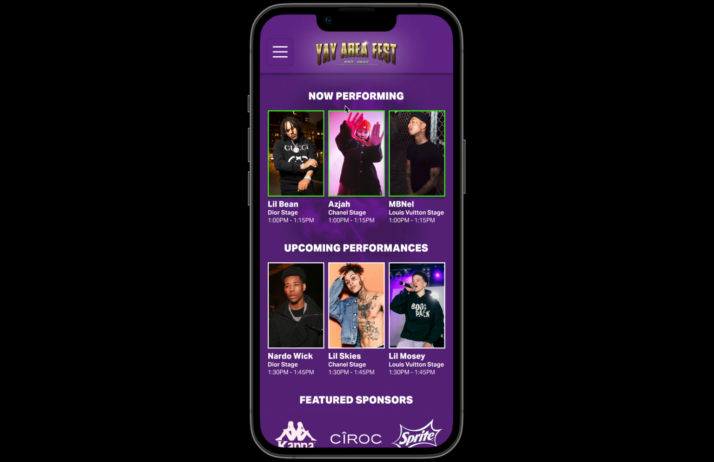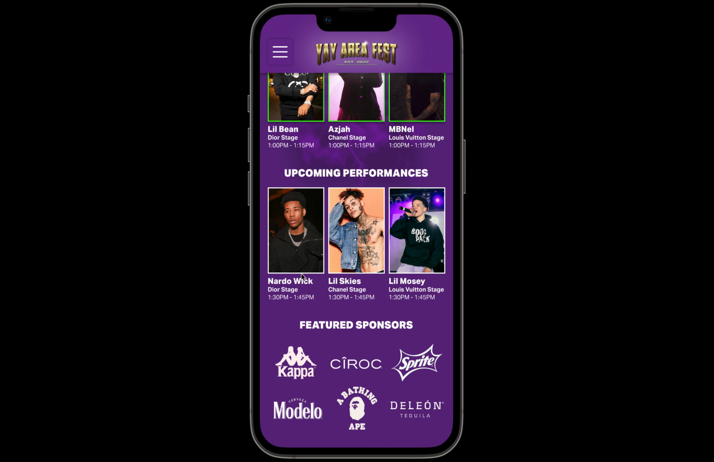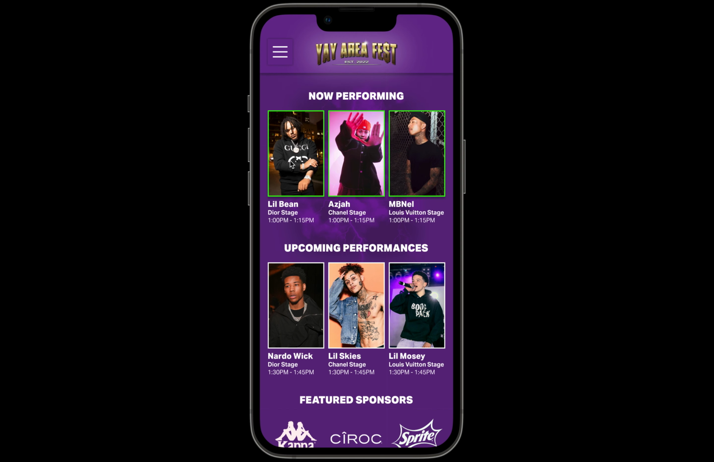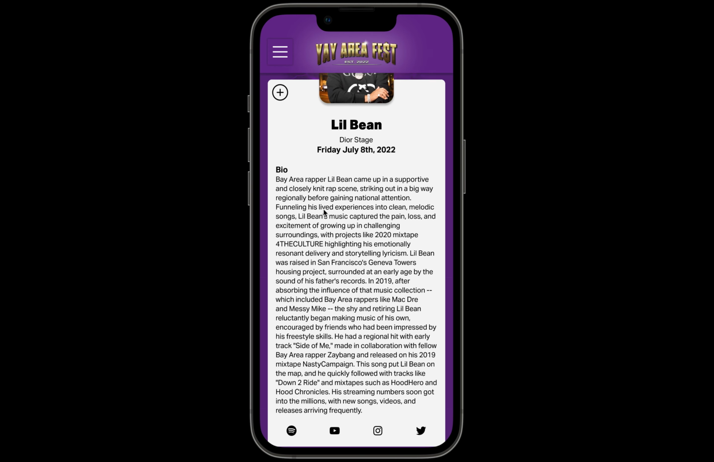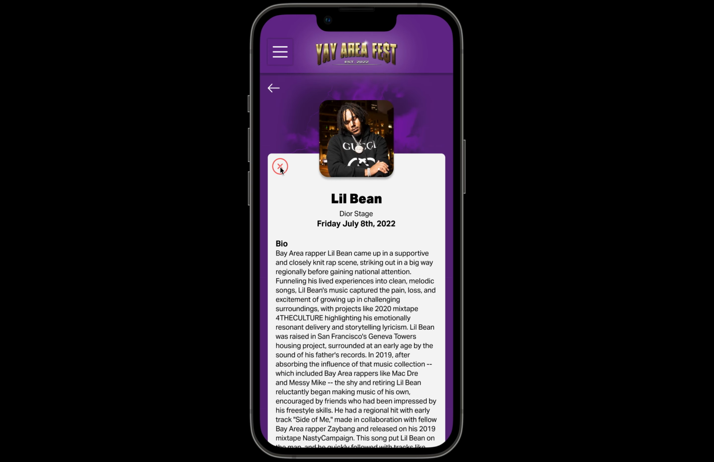This is the prototype. So if the user were to open the app, they are greeted with who's currently performing. We have Lil Bean, Aja, and Ambino, and who's about to perform next, and some featured sponsors. So the user can take a closer look at Lil Bean's artist profile by clicking here, and they can add them to their personal schedule if they wish.